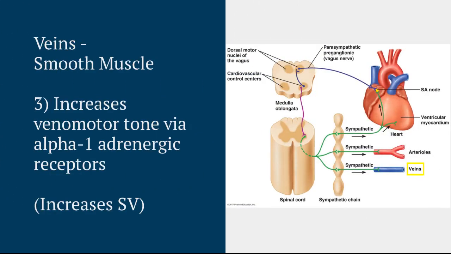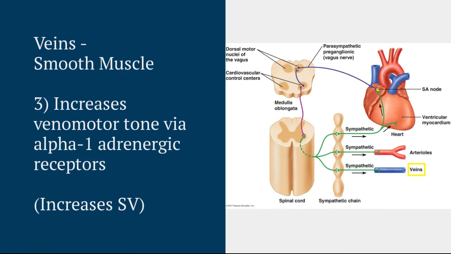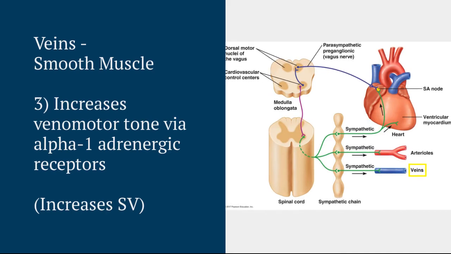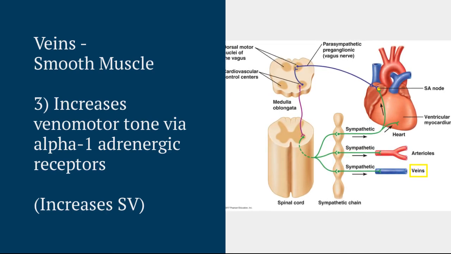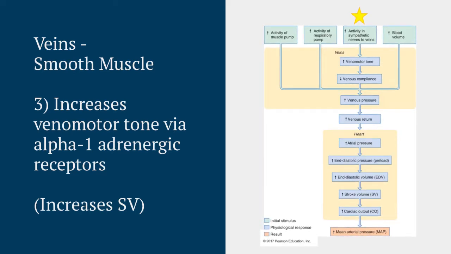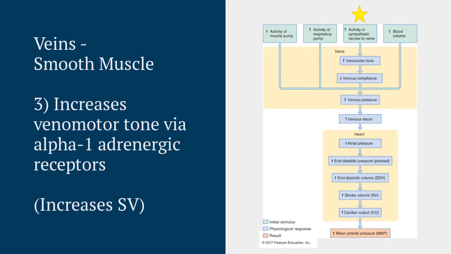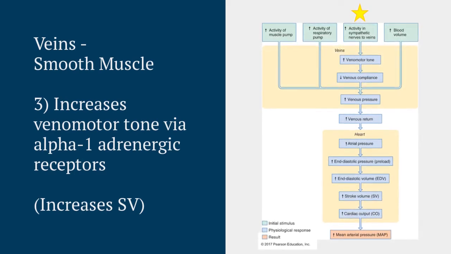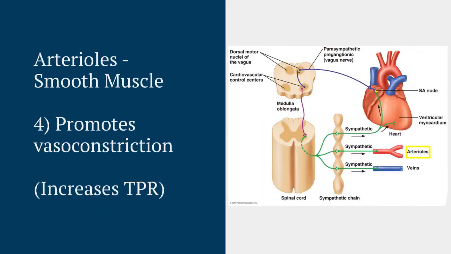The third response occurs in the smooth muscle of veins. The sympathetic division acts via alpha-1 receptors to promote depolarization and an increase in cytosolic calcium levels, enhancing smooth muscle contraction. This increases venomotor tone, which reduces venous compliance and increases venous pressure. This promotes the return of blood to the heart, increasing the end diastolic volume and finally the stroke volume.